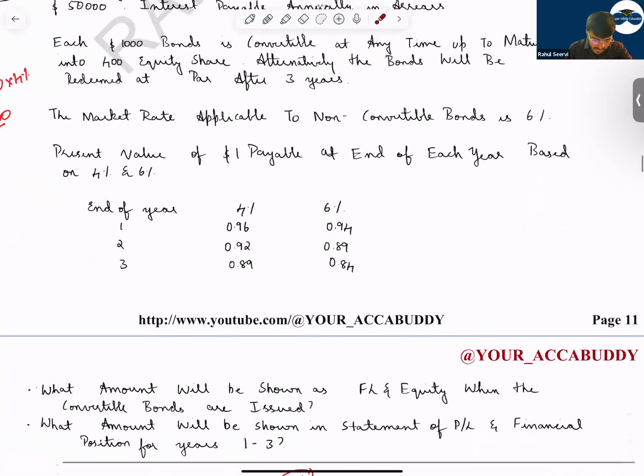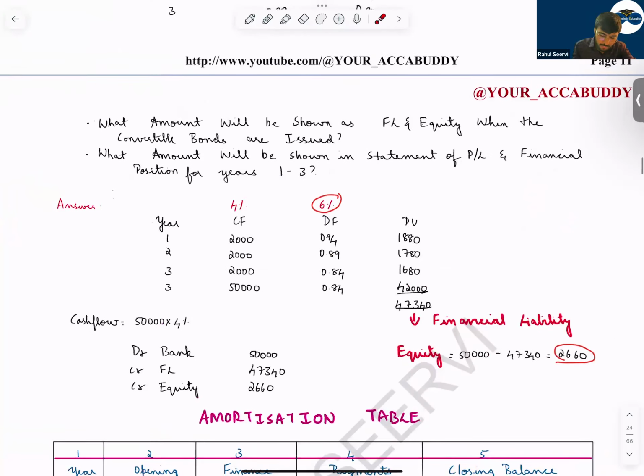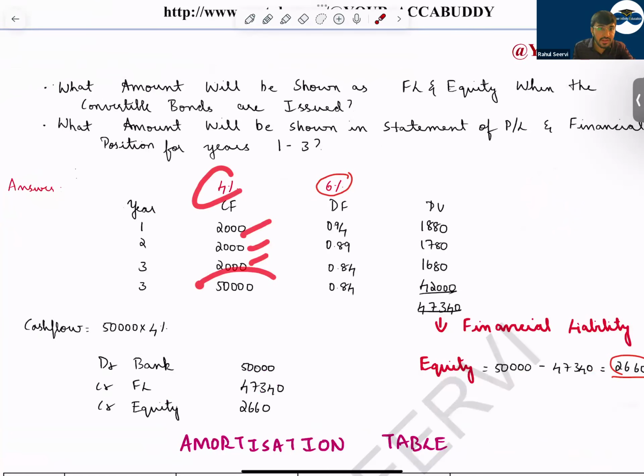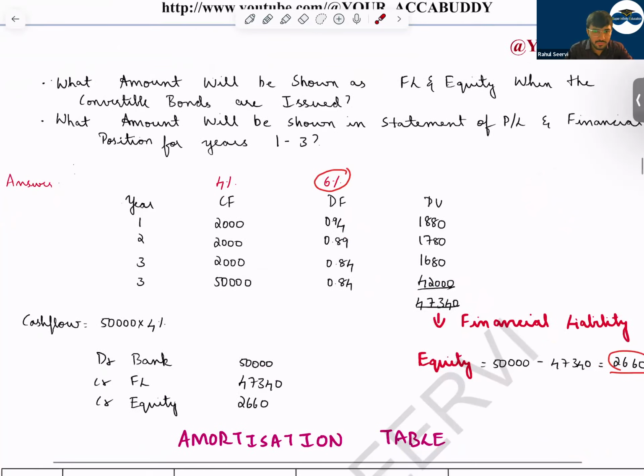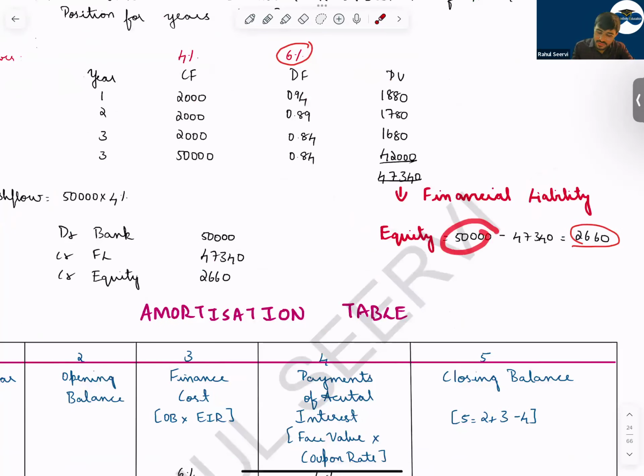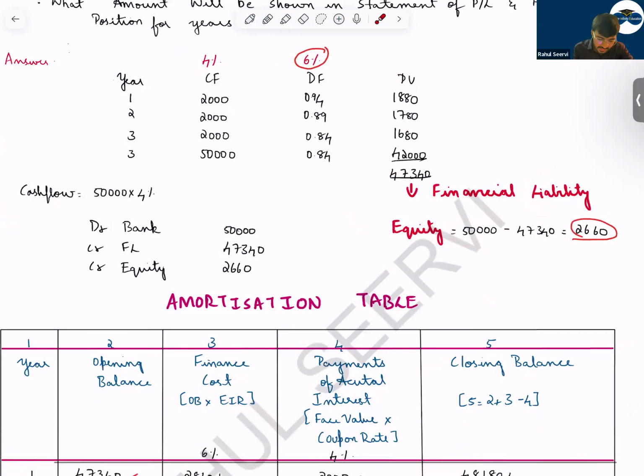Understand this. So see, at 4% I have calculated the cash flow. I will take the interest up to the end of the third year, and I'll take the principal amount also, so that I get the value of liability. This we do, and we get your financial liability of 47,340. Then equity will be how much? 50,000 minus 47,340, so 2,660. So what is the entry? Debit bank, credit financial liability, credit equity.